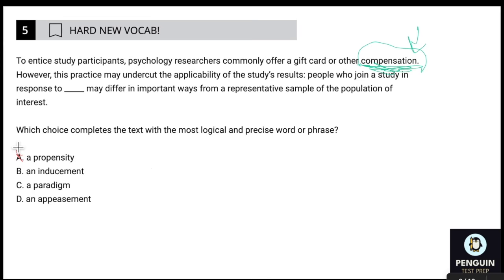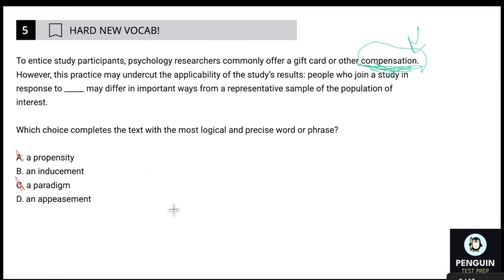An inducement, that is literally like an incentive that would be offered to try and get somebody to do something. So that fits perfectly. A paradigm is like a model, sort of like a classic model of something. So that doesn't make sense. An appeasement. Ooh, appeasement actually kind of works because you could compensate somebody to appease them. When you're appeasing someone, though, it's more like they're unhappy and you're trying to make them feel better. But here, these people aren't necessarily unhappy.